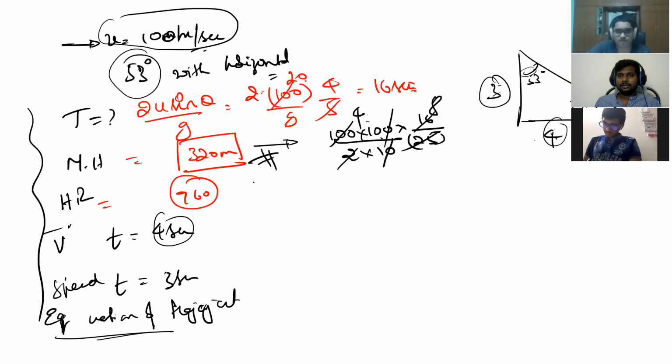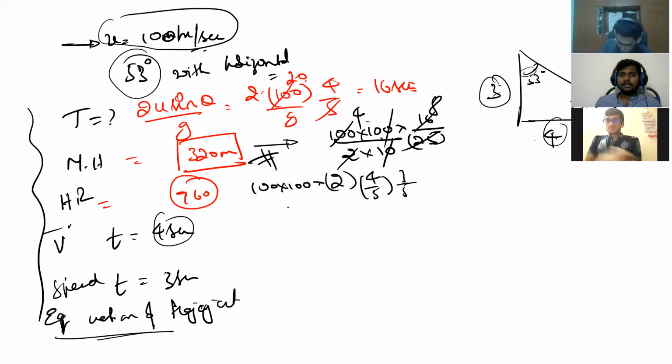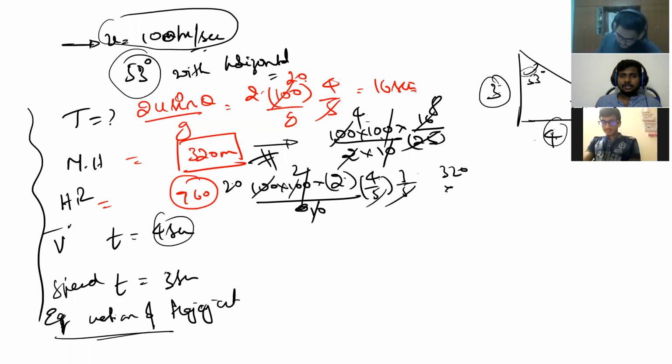Got it? The range is u square sin 2 theta by g. So 100 into 100 into sin 2 theta. It is tough to solve now because sin 2 theta will become 106. Instead, sin 2 theta is 2 sin theta cos theta, you write 2 into 4 by 5 into 3 by 5 by g, that is 10. 10 gets cancelled here. So 5 2s are here. Then again 5 20s are here. The 2 2s are 40, 4 2s are 80, 8 4s are 320, 3 2s are 6, 3 3s are 9, 960 meters. Got it?